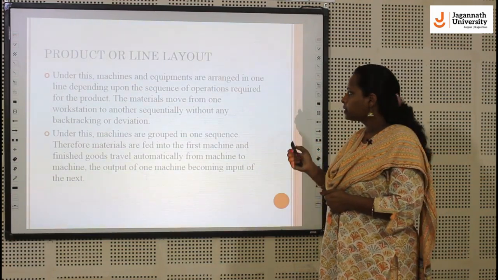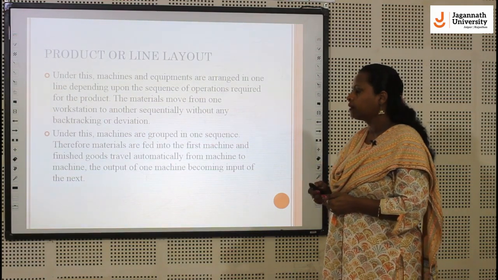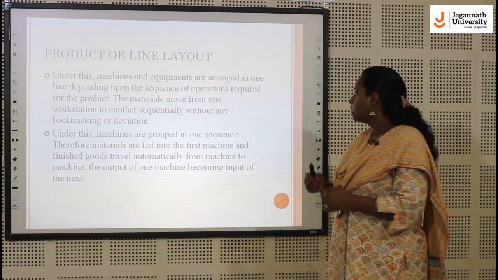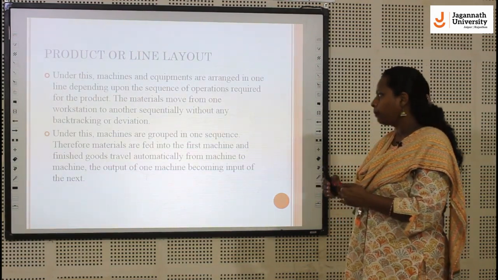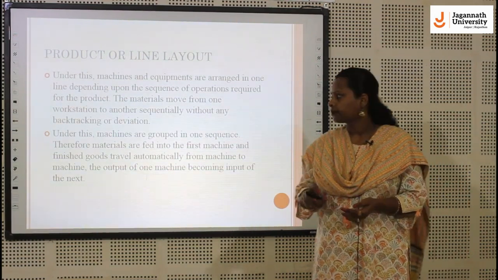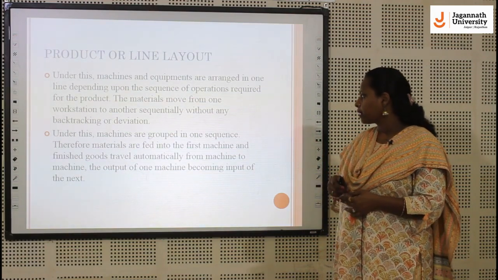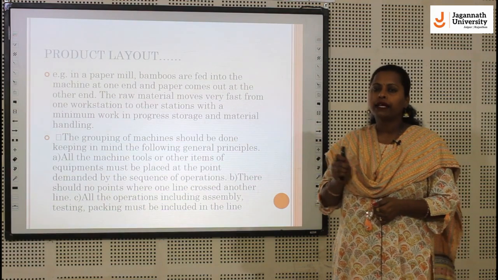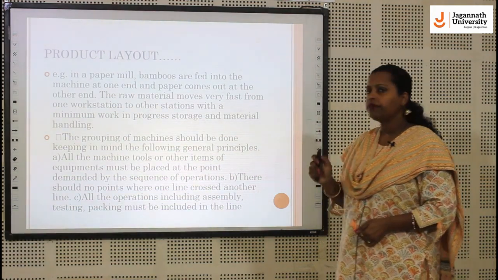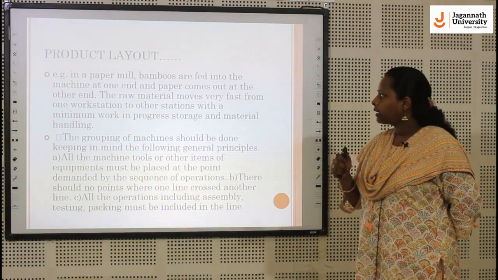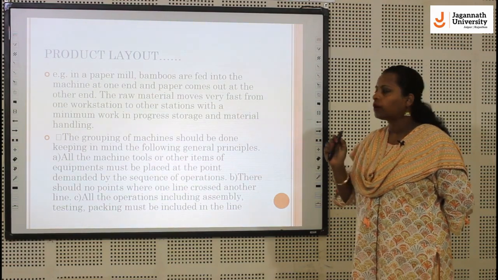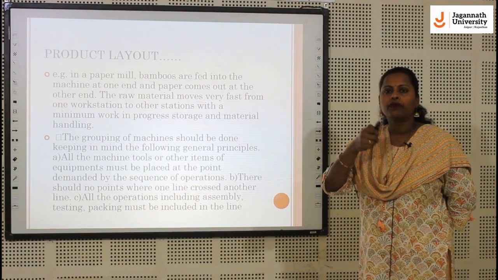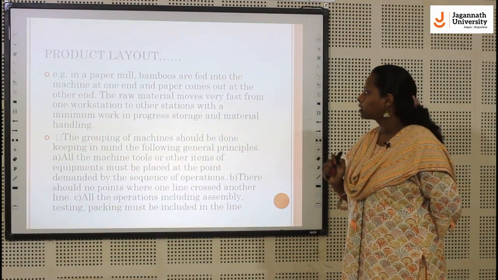Machines are grouped in one sequence, therefore materials are fed into the first machine and finished goods travel automatically from machine to machine, the output of one machine becoming the input of the next. For example, in a paper mill, bamboos are fed into one machine at one end and paper comes out at the other end. The raw material moves very fast from one workstation to another.